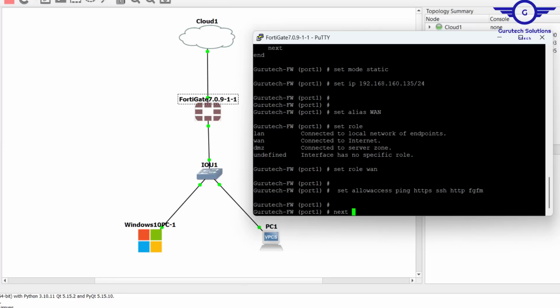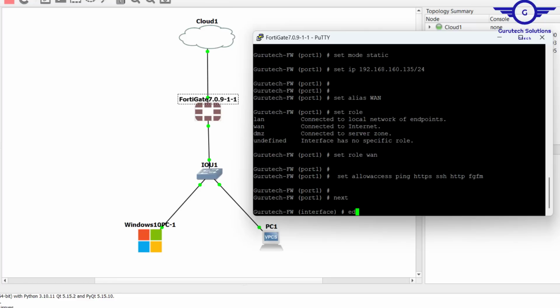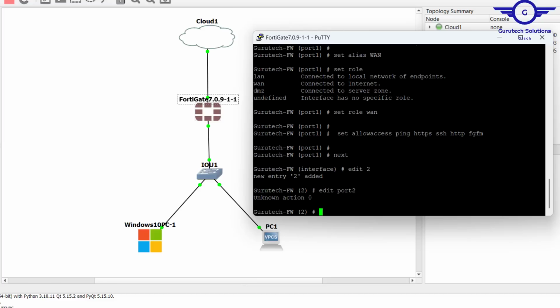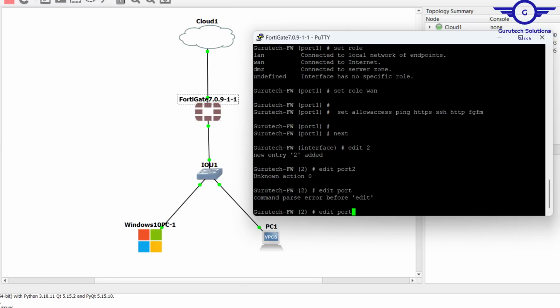So go next. Okay. Edit port 2 now. Oh, sorry, we need to go inside the interface.